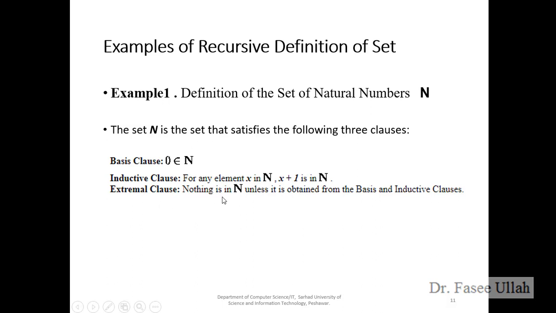The extremal clause: nothing is in N unless it is obtained from the basis or inductive clause. It means if I define the natural numbers and apply any other rule beyond the basis and inductive clauses, the result will not come under these two clauses. Simply explained, if anything violates the first and second clauses, this is the extremal clause.